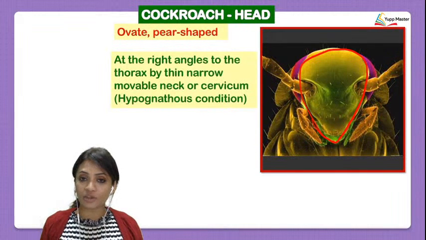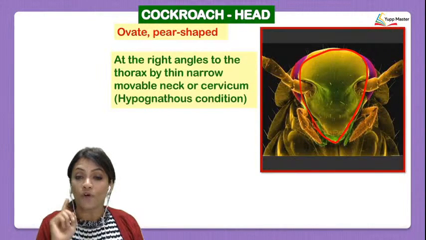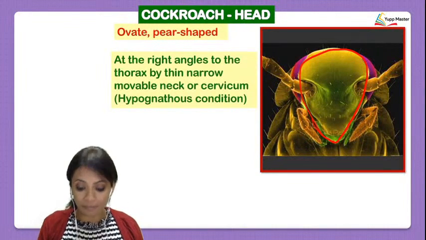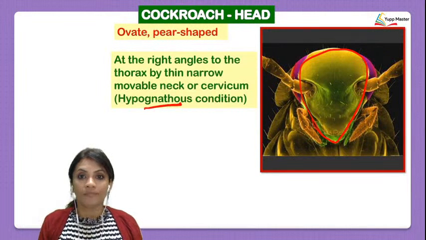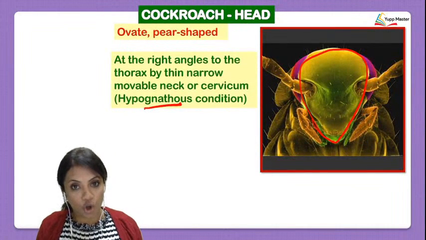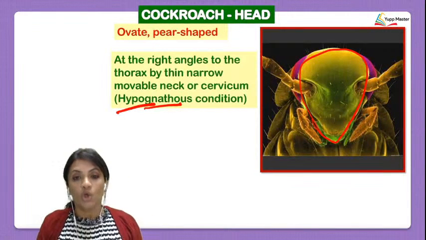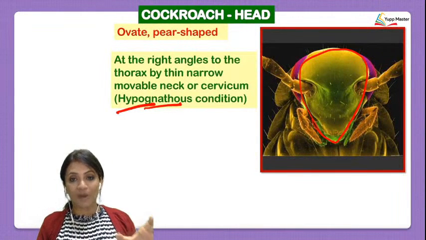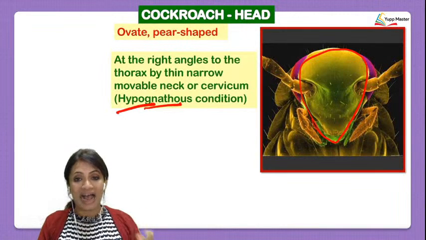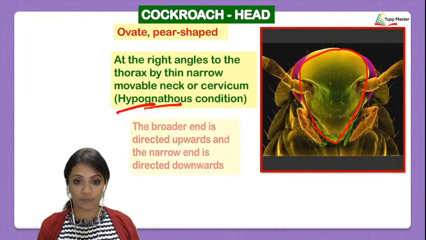We just completed the chapter of kingdom Animalia. Over there I taught you the meaning of gnatha. Gnatha means jaw, and hypo means below. So this is a condition where the jaw is found below, the hypognathous condition.